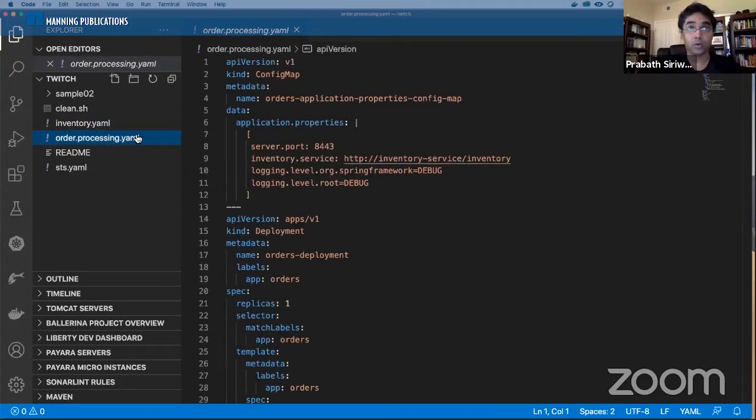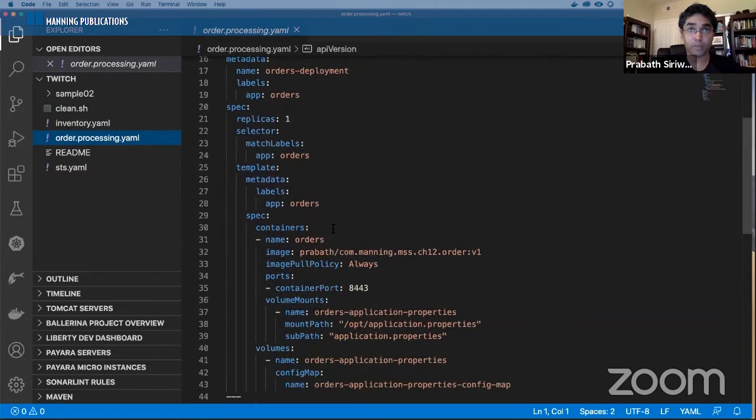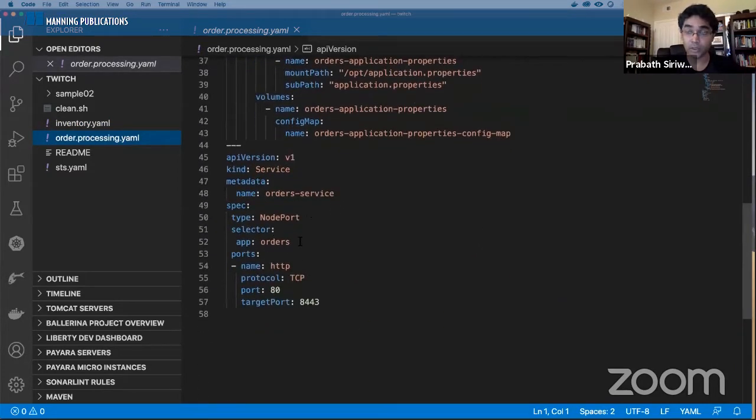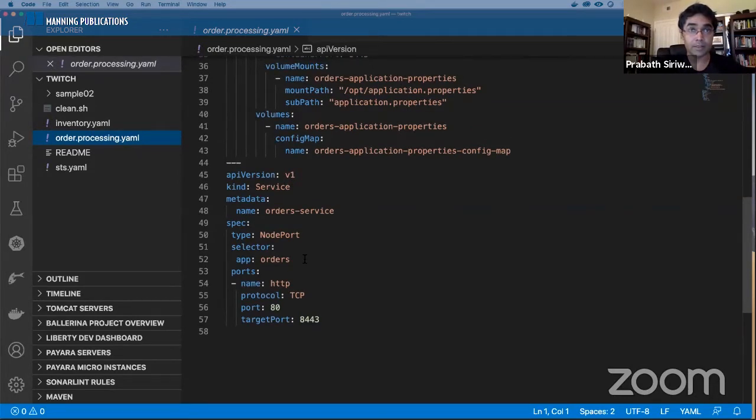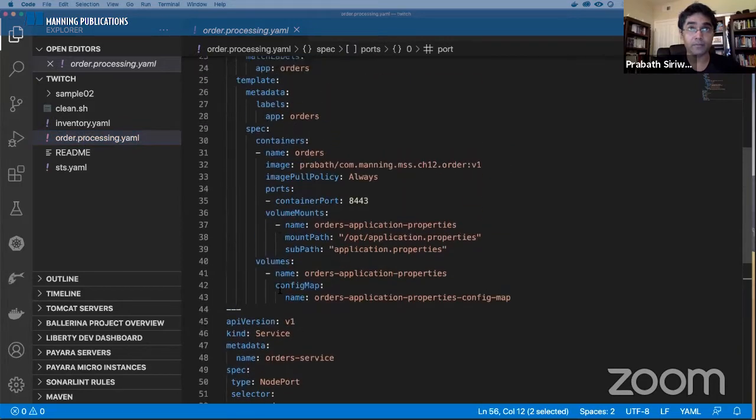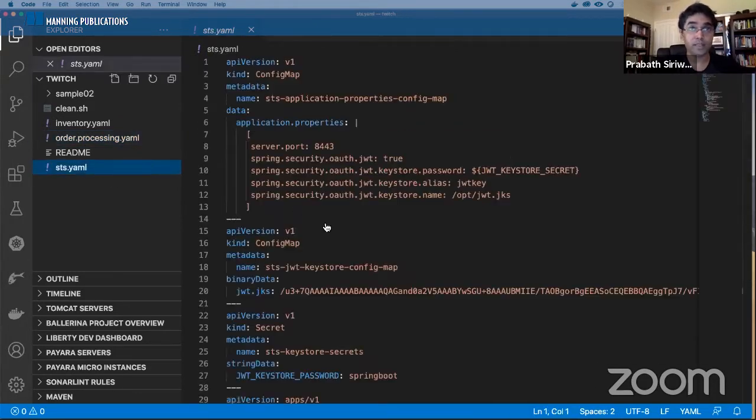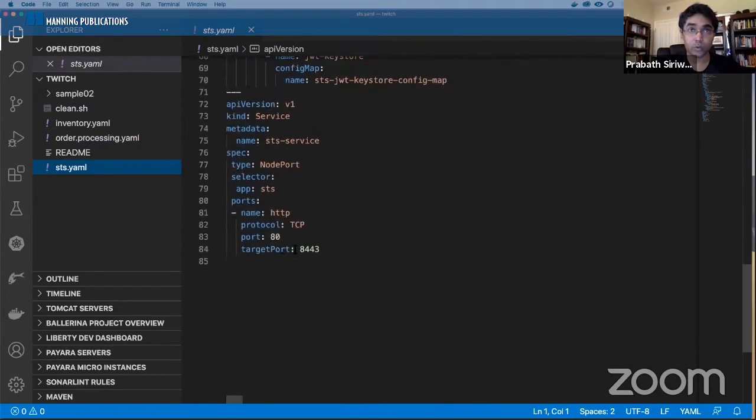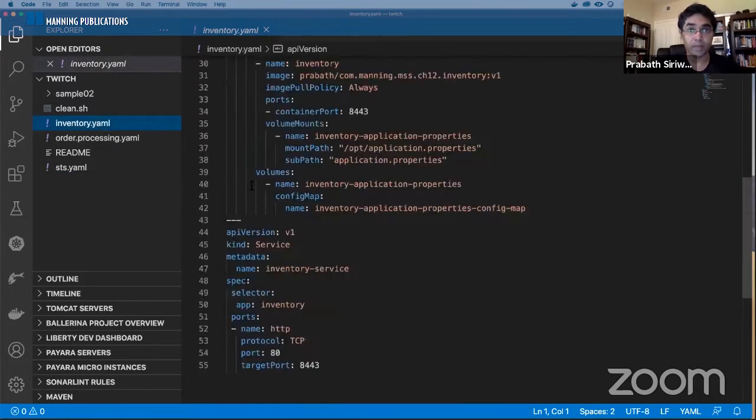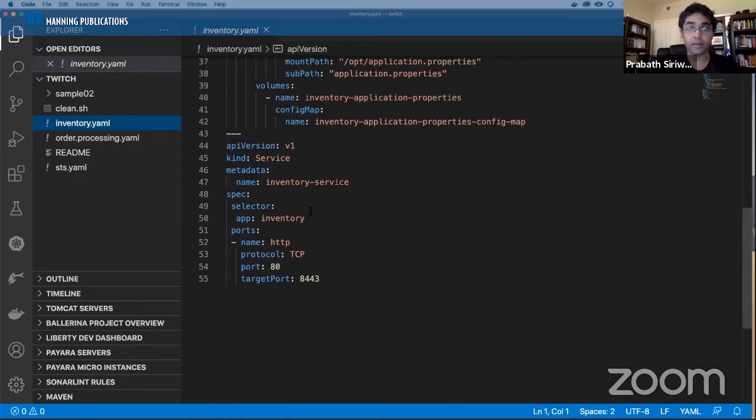And then the order processing microservice. This is a deployment of the order processing microservice. Here, once again, I'm using node port type because I need to get a token from the secure token service from my curl command client, and then use that token to access the order processing microservice from outside the Kubernetes cluster. So there also I'm using node port type. This service is exposed through port 80, and STS is also exposed through port 80. These are not secured; they are just using HTTP. And the inventory microservice is also exposed through port 80.